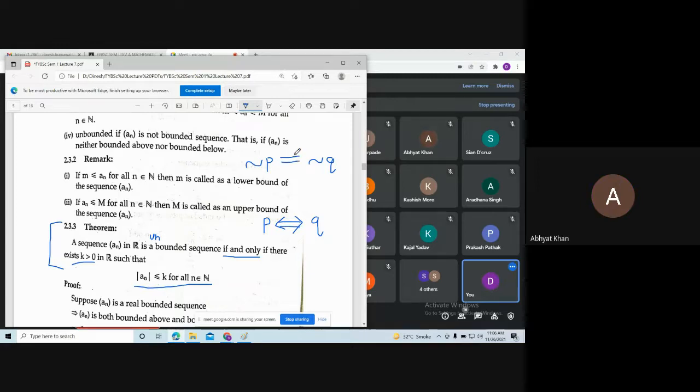Yes, sir. So this is basically using logic. Okay, so let us negate P. Negating P is what? A sequence An is unbounded sequence. Now how are you going to negate Q? Please observe this second statement, that is statement number Q, properly, and tell me what is the negation of this second statement.